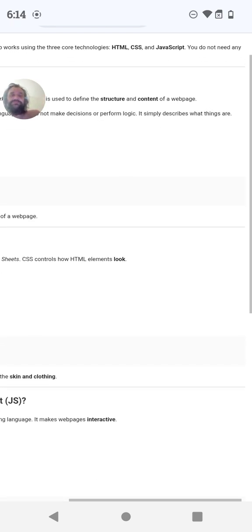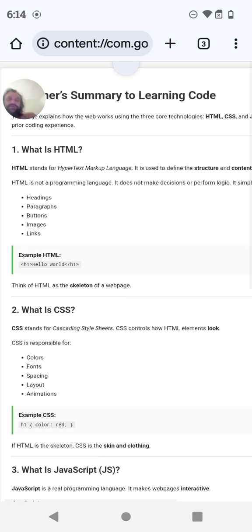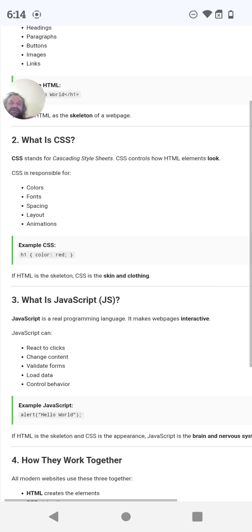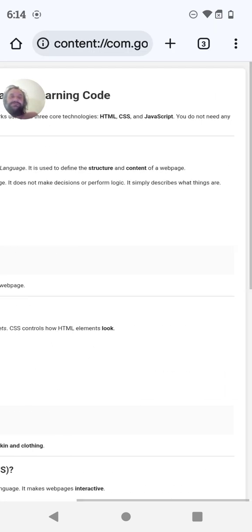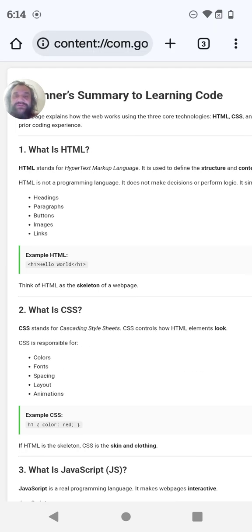Bam, son. Learning code. What is HTML? What is CSS? What is JavaScript? How they work together. Click me for an interactive example. So I just made a web page, dog, with a notepad.